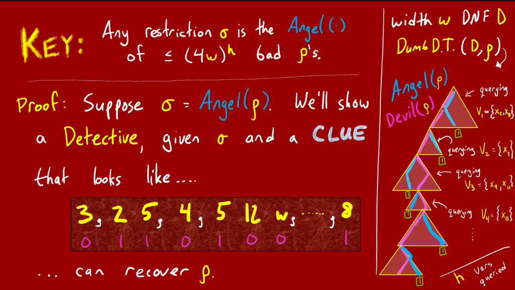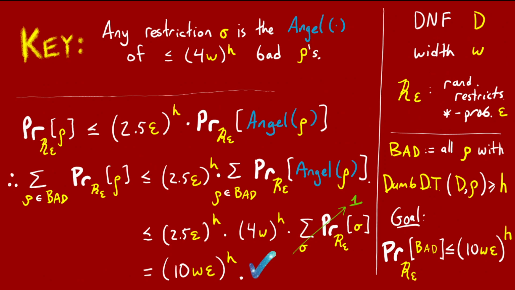In turn, this lets us do a probability calculation. We saw that a bad rho is always much less probable than its angel, by a factor of like 2.5 epsilon to the h. And so the total probability mass of all the bad restrictions rho is at most 10w epsilon to the power of h times the total probability mass of all potential angels sigma, which is just 1.